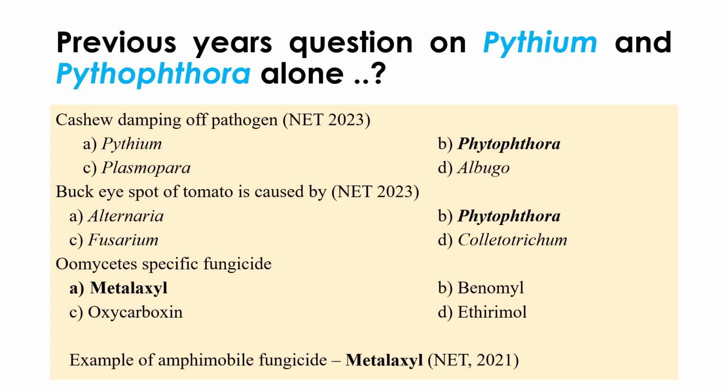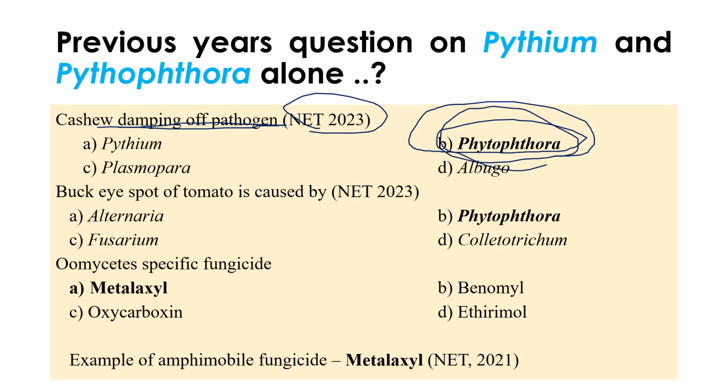So we'll also see the previous year questions that were asked, especially on Pythium and Phytophthora. In NET 2023, there is a question: cashew damping off is caused by. I have mentioned the list of important diseases of damping off, right? So generally, this cashew damping off is caused by Phytophthora. Majority of the time, damping off is caused by Pythium only, but some damping offs are caused by Phytophthora also. Okay. Buckeye spot of tomato, which is caused by Phytophthora. In the list of important diseases of Phytophthora, I have given.